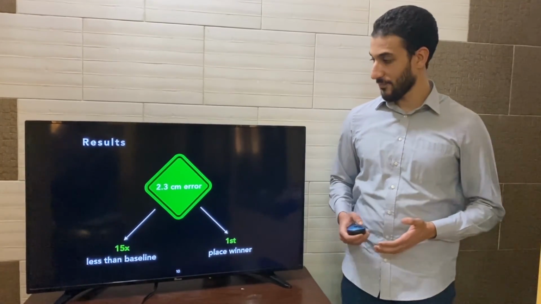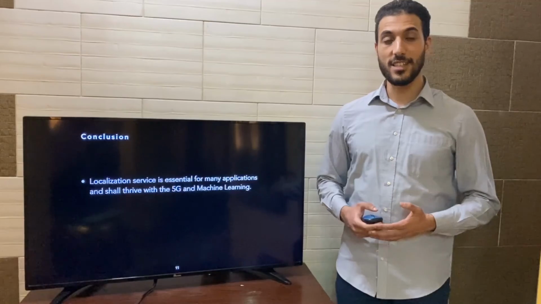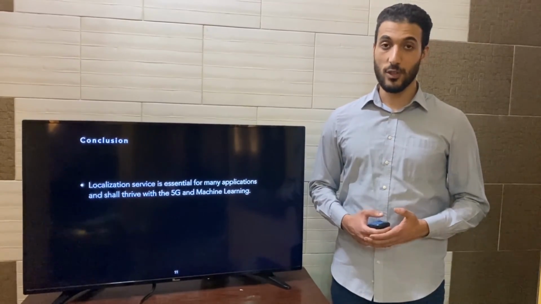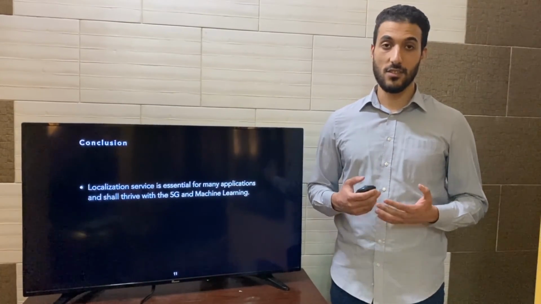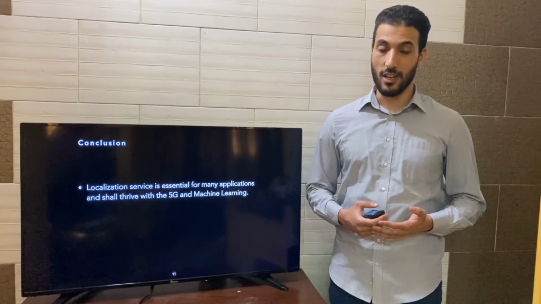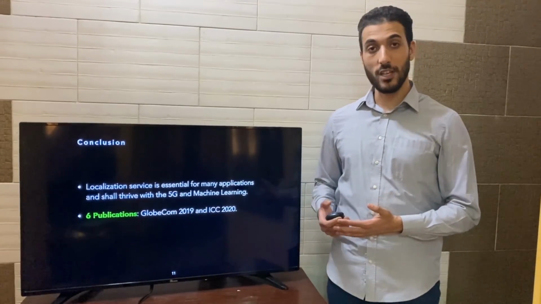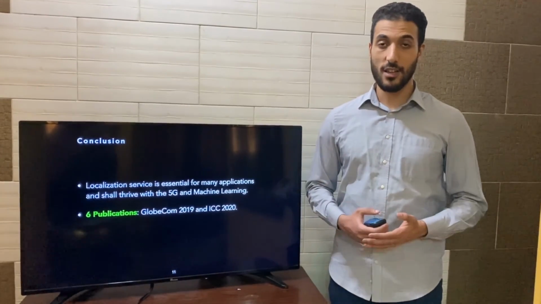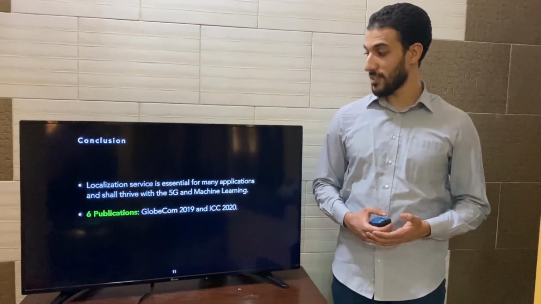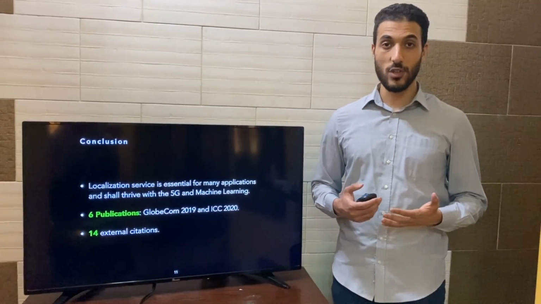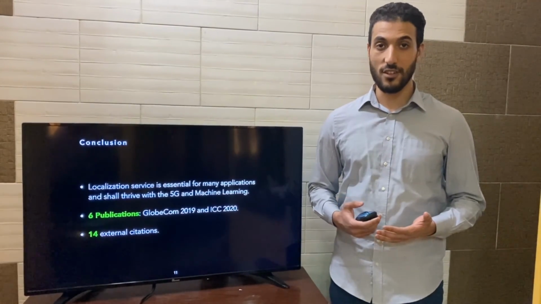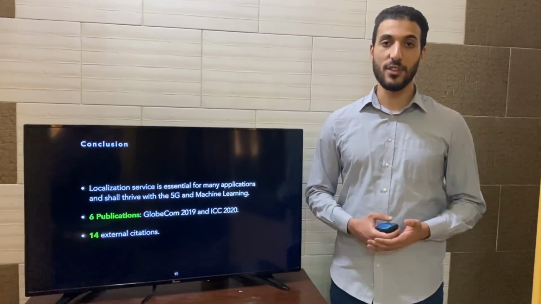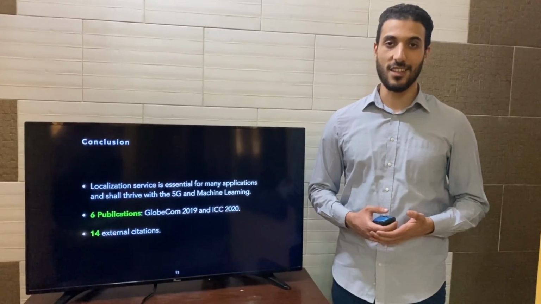University from the UK. In conclusion, localization is a very essential aspect of many applications, and it's thriving even more with 5G and machine learning. I'm proud that I was able to compile my work in 6 publications, including highly reputable conferences and journals. And finally, my work was cited 14 times by external researchers, and I hope it will be a building block for further discoveries in the scientific community.